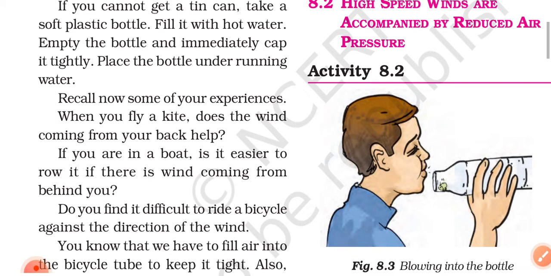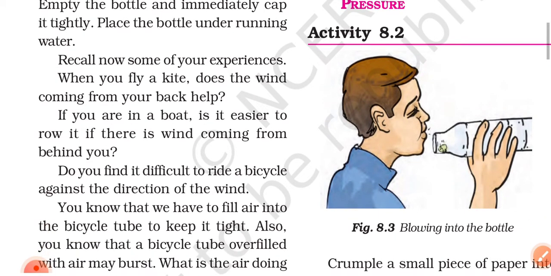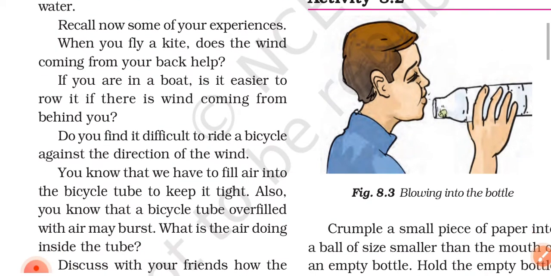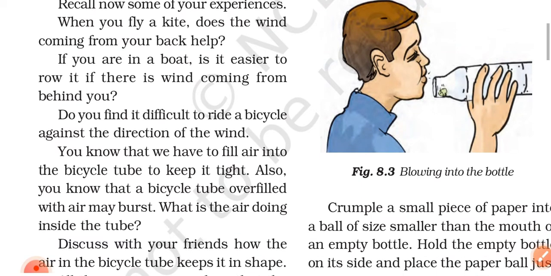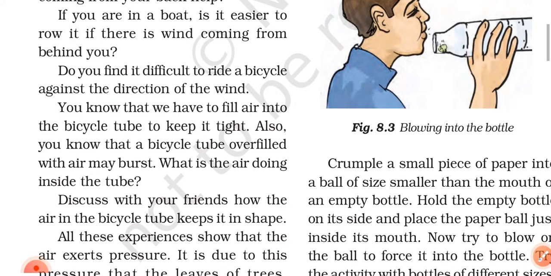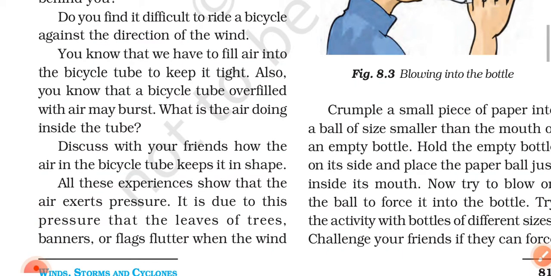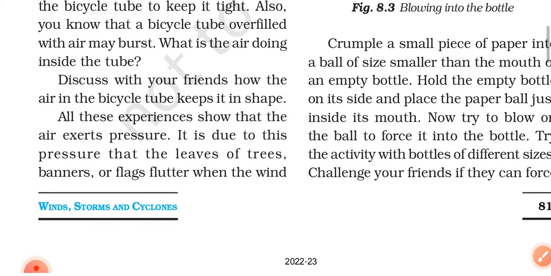Recall now some of your experiences when you fly a kite. Does the wind coming from your back help? If you are in a boat, is it easier to row if the wind is coming from behind you? Do you find it difficult to ride a bicycle against the direction of wind? You know that we have to fill air into the bicycle tube to keep it tight. Also, you know that a bicycle tube overfilled with air may burst. What is the air doing inside the tube? Discuss with your friends how the air keeps the cycle tube in shape.